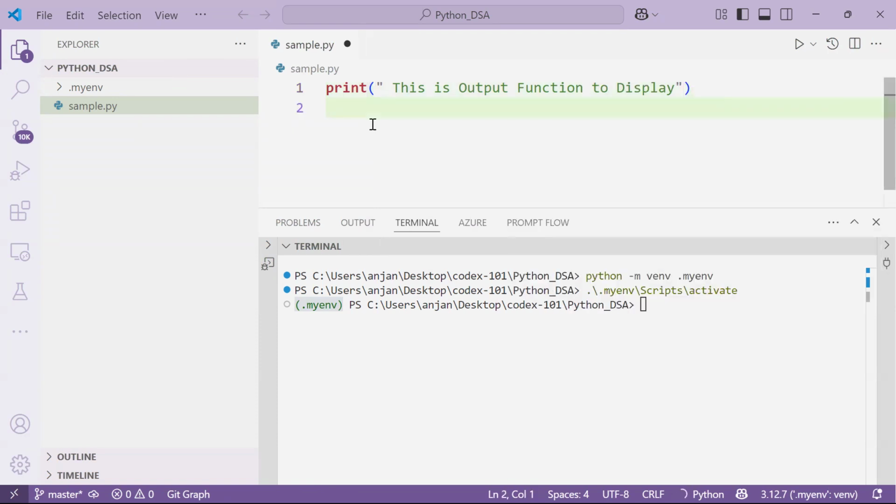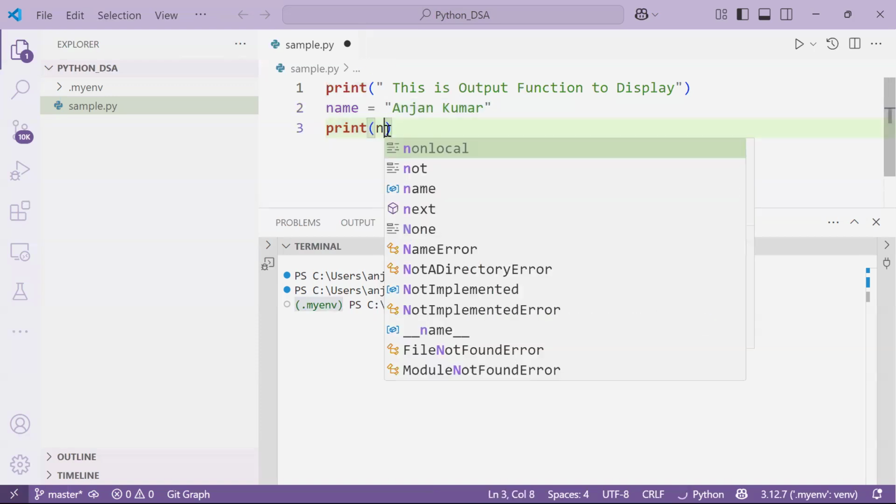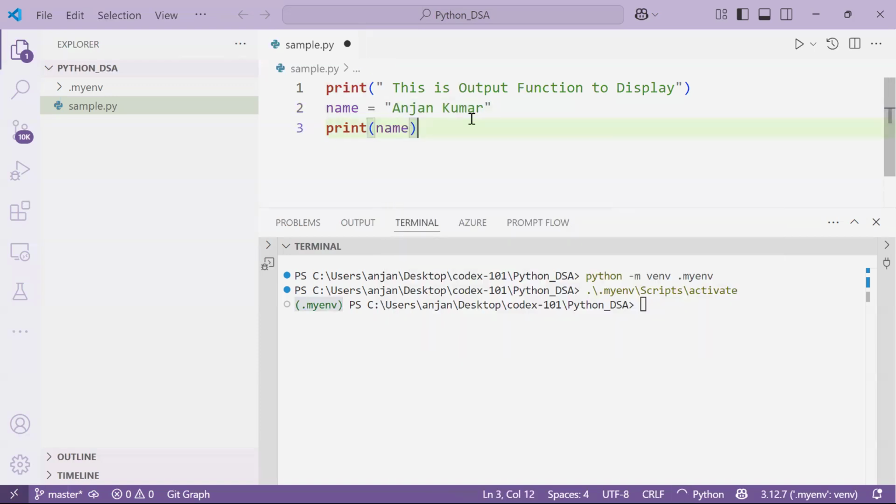Okay. And for example, I want to hold some data, I want to save some data. So Anjan Kumar, this is the name, right? And this is a variable, which is holding some kind of data. I want to display this, so we are holding some data in a variable, and to display this particular name, we can just use print name.